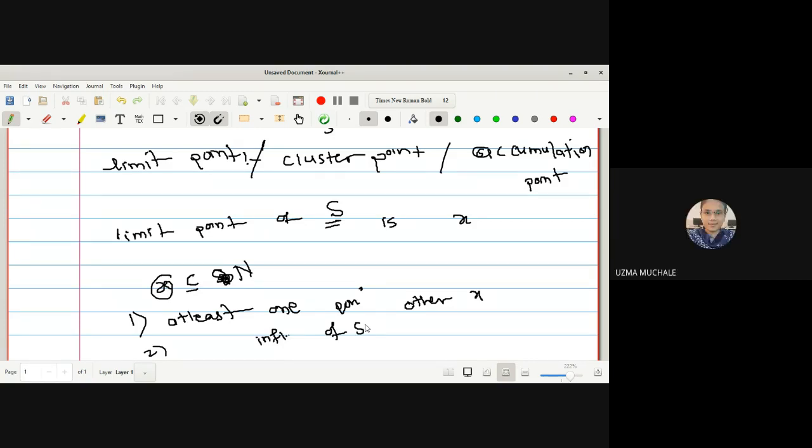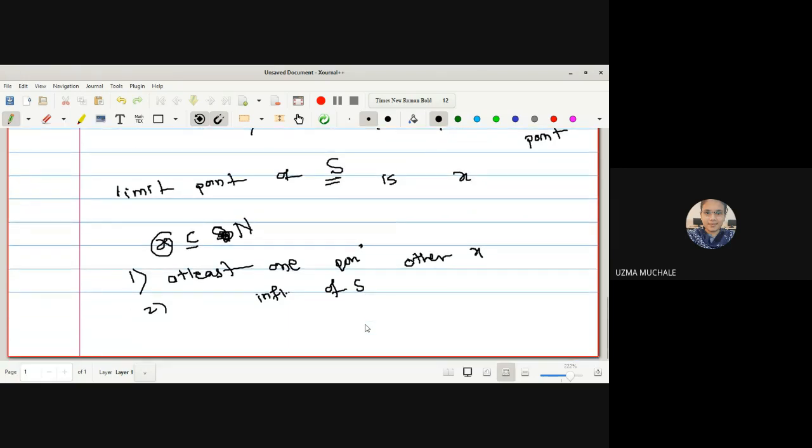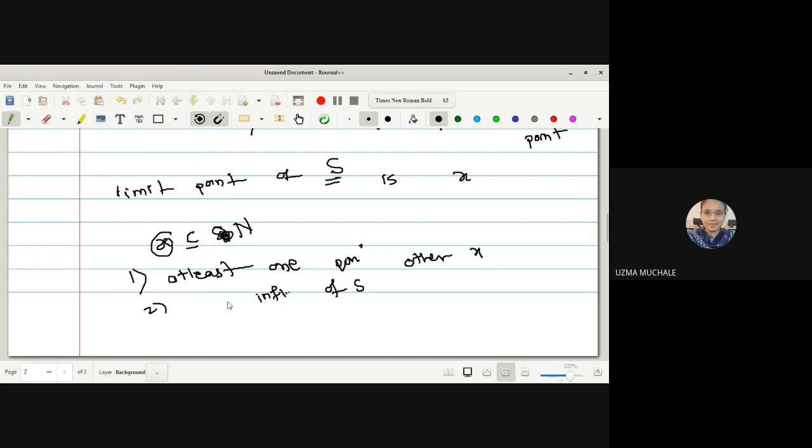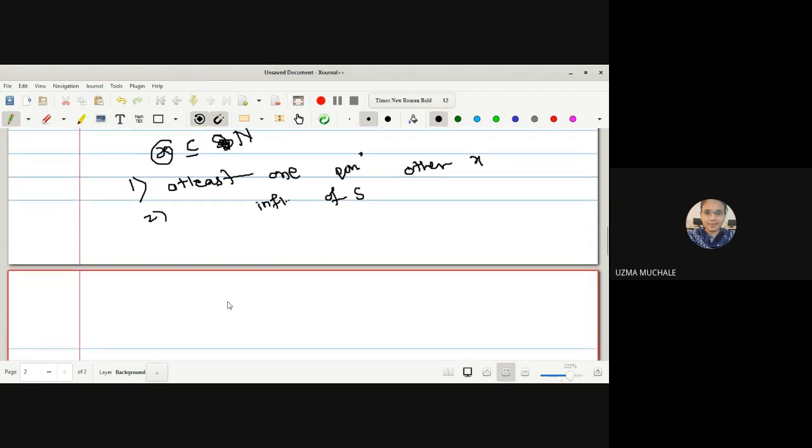Now my question is, if these two are the definitions of limit point, can you show they are equivalent? Because in one we say that at least one point other than X should be there, and in another we say there should be infinitely many points of S, then it is a limit point. I am just having a discussion with you, I am not agreeing with any statement.